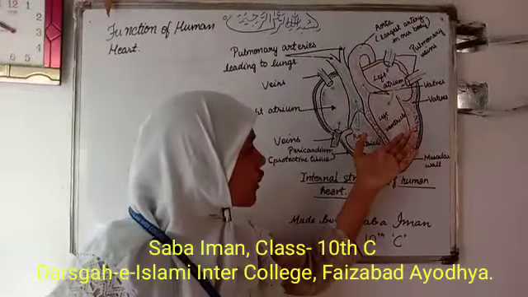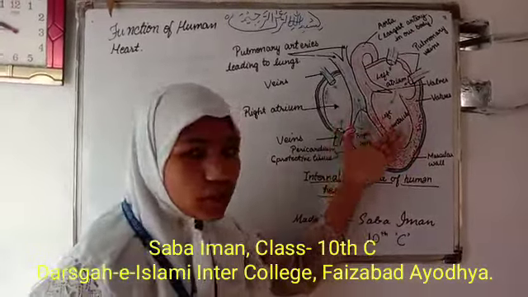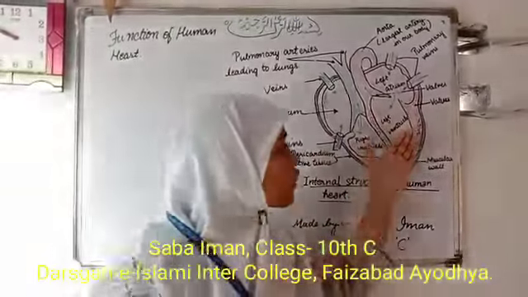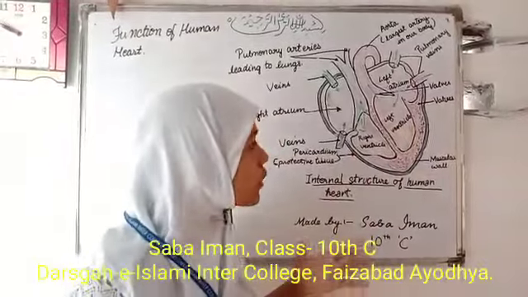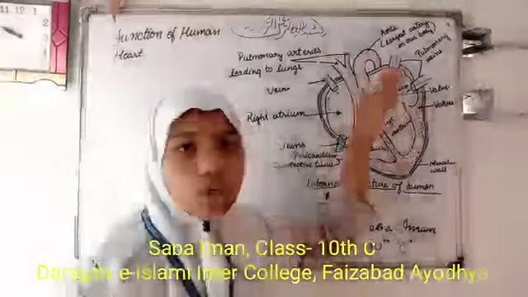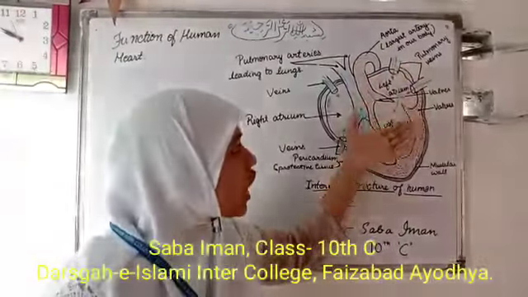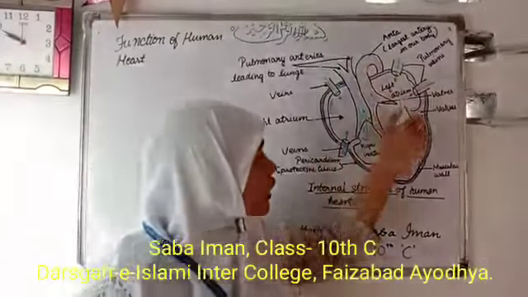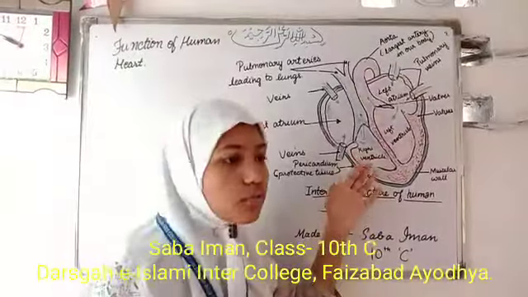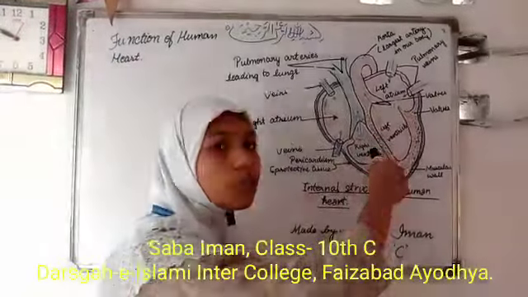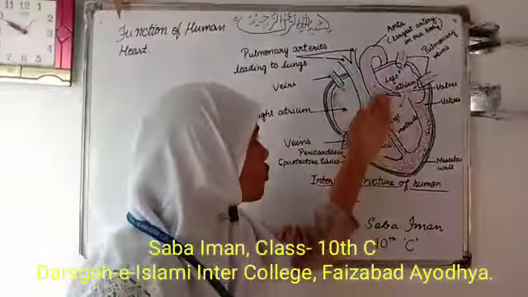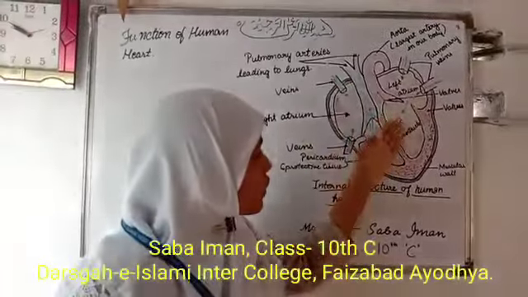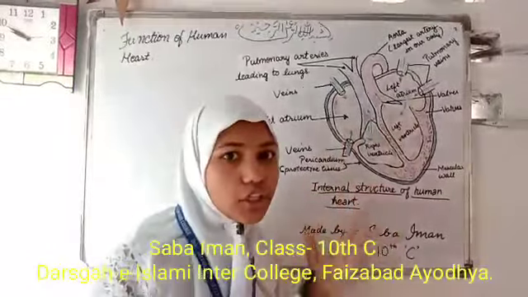The wall of left ventricle is 3 or 4 times thicker than the wall of right ventricle. When left ventricle contracts, the blood is sent out to the arteries that carry it to different parts of the body, from where it is collected by veins through superior vena cava and inferior vena cava. This process is continued.